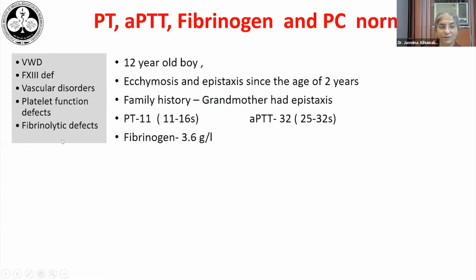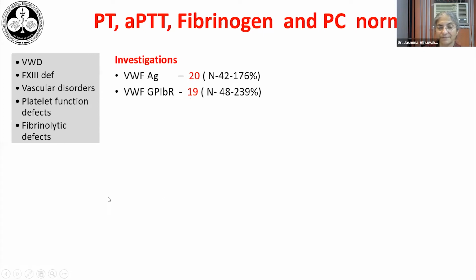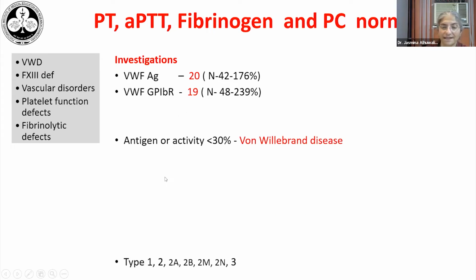So now this is the group of disorders we need to investigate. Amongst these, von Willebrand disease is the most common. So we usually start with doing a von Willebrand factor antigen and an activity assay. The GP1BR is a latex immunoassay which looks at the ristocetin cofactor binding assay, but on a coagulometer. And in this patient, both the antigen and activity were reduced. So if the antigen or activity are less than 30%, we are looking at a von Willebrand disease. So that is what this child has.